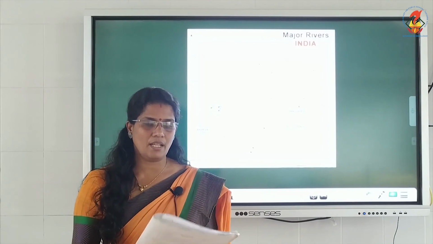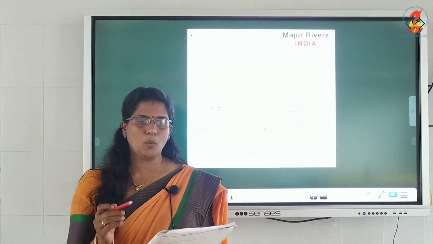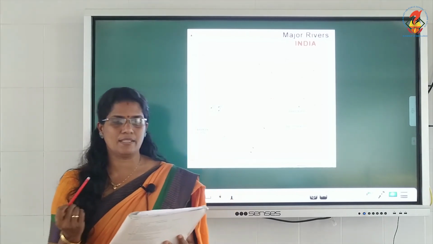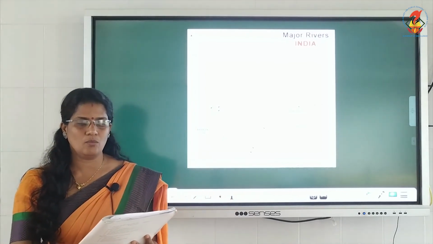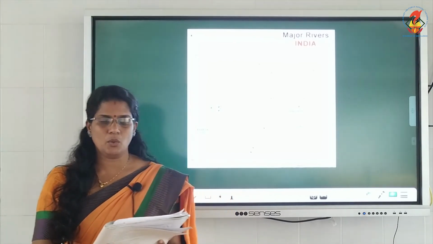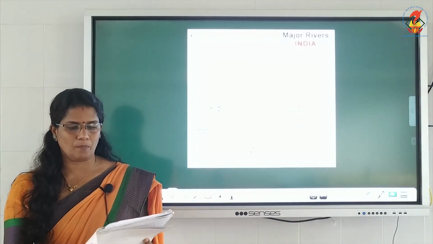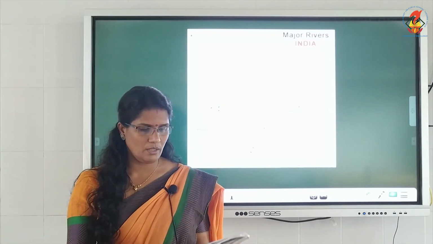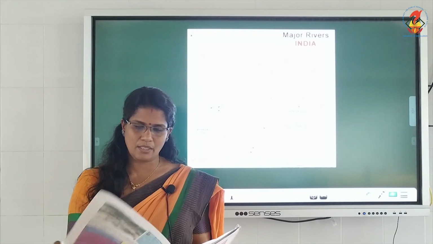So children, please underline the points. The groups of islands that are part of India are Lakshadweep and the Andaman and Nicobar Islands. Then what is a tsunami? It is a huge sea wave generated due to an earthquake on the sea floor. That is about the chapter. I think you have underlined all the important lines I told you.